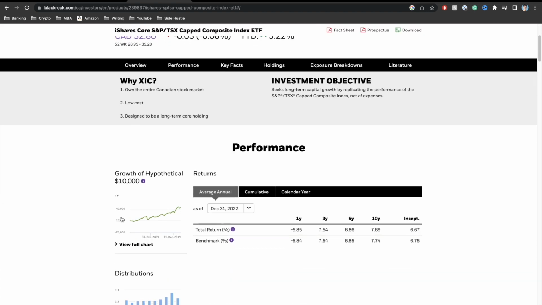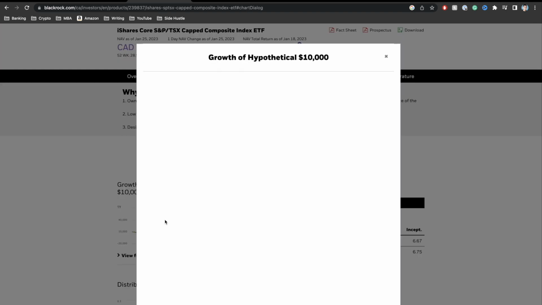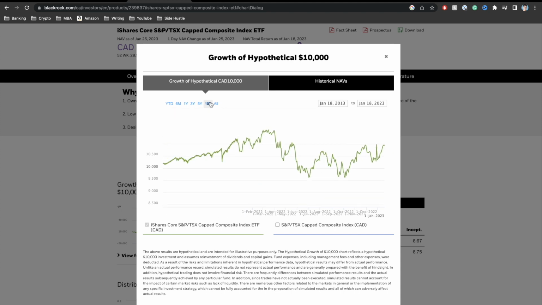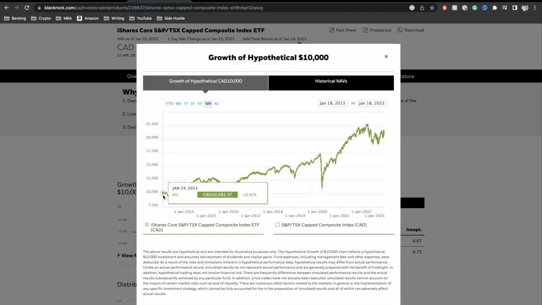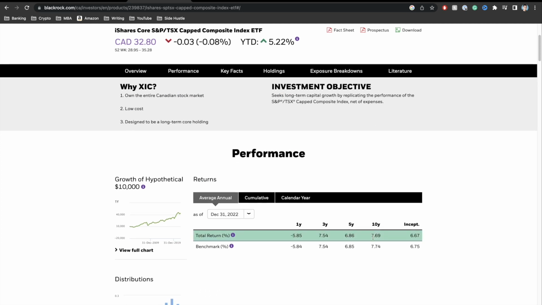And if we scroll down over here to once again see what the hypothetical growth of $10,000 would be at this fund, let's go over 10 years. So we can see that over a period of 10 years, your $10,000 would have been about 21 or 22,000. So again, roughly 2x, pretty similar to our first two funds. That's just an appreciation value without the dividends, okay? If we take a look at its 10-year performance, we can see that it performed at 7.69% over 10 years.